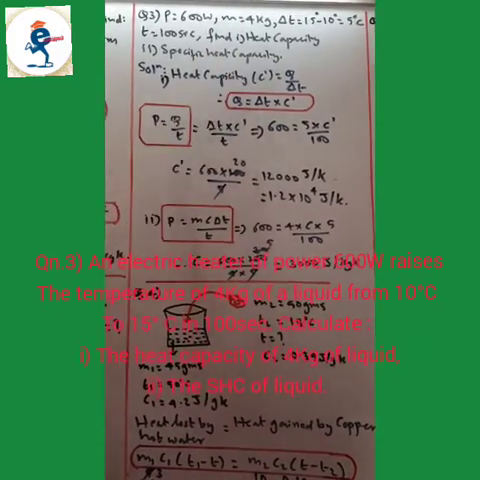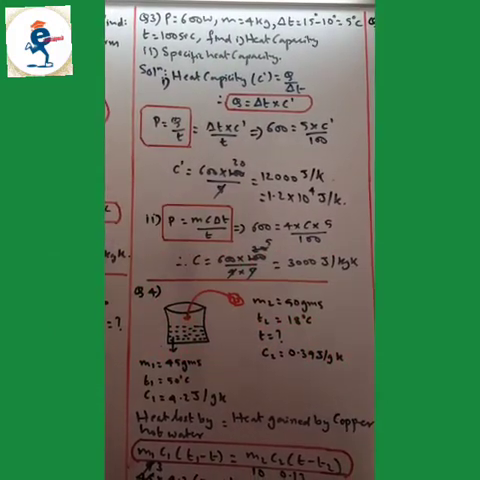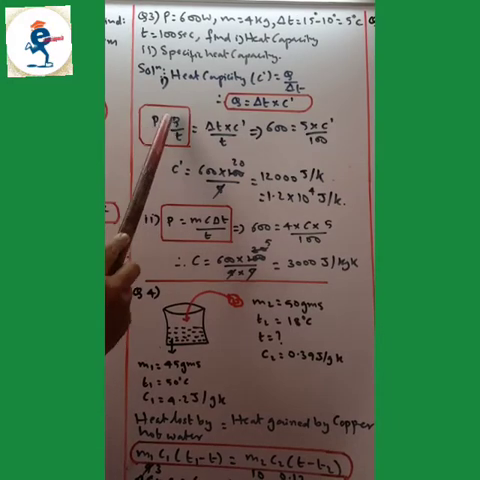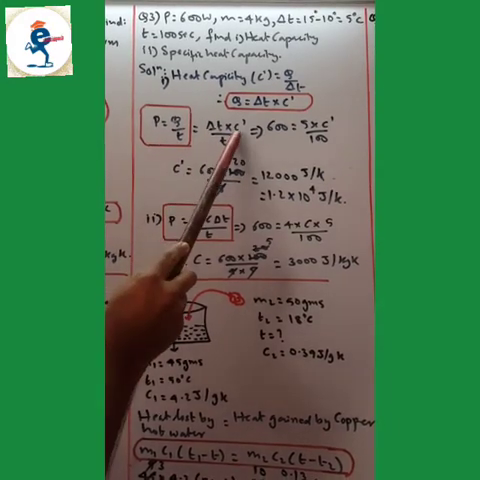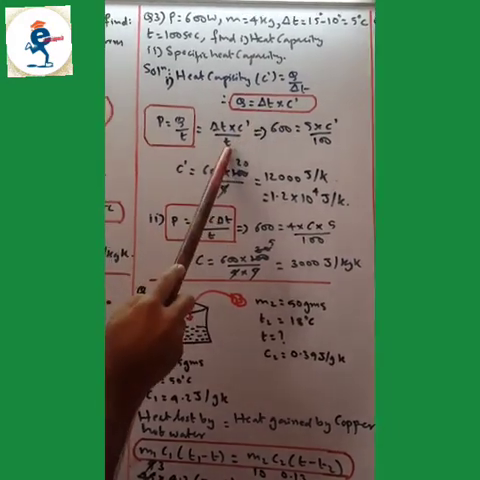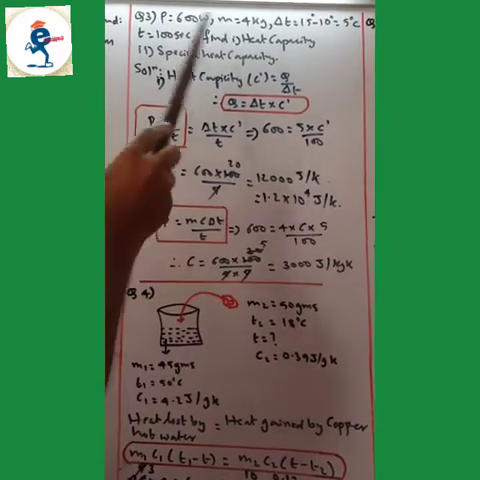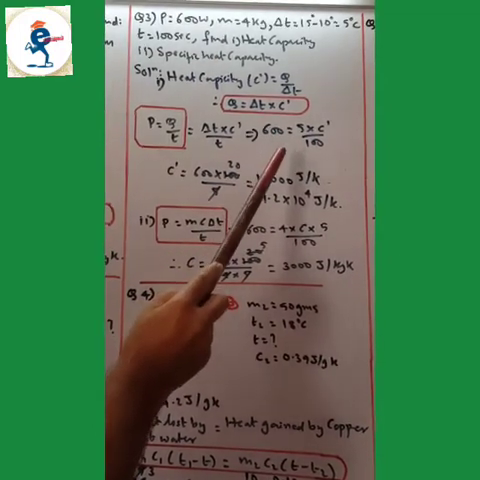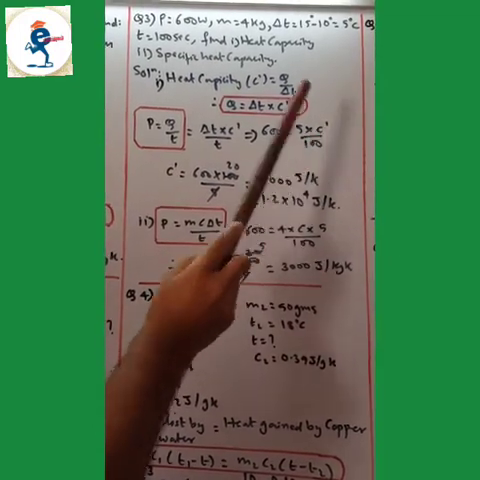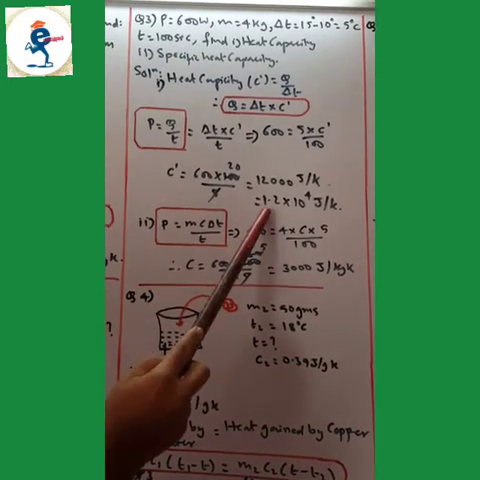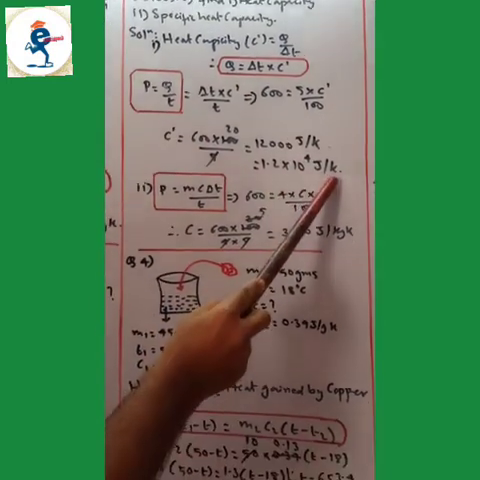Now the formula for heat capacity you know, Q upon delta T. So power will be Q upon T, delta T into C dash upon T. Substitute the values whatever they have given you, and that's how we can find out the heat capacity. So heat capacity is coming 1.2 into 10 raised to 4 joules per Kelvin.